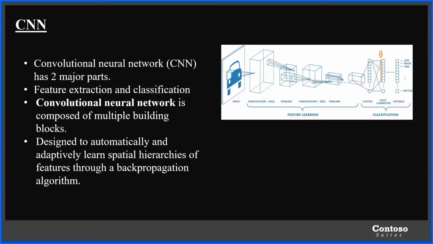Now let's move on to CNN. CNN is nothing but convolution neural network. As told earlier, convolve means combine or roll or repeatedly apply the same function. This CNN has two major parts, that is feature extraction and classification, which we'll discuss later on. The convolution neural network is composed of multiple building blocks designed to automatically and adaptively learn spatial hierarchies of features through backpropagation. What does that mean? It basically performs its function based on the backpropagation algorithm.